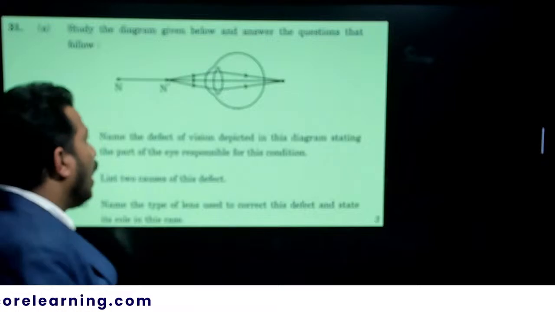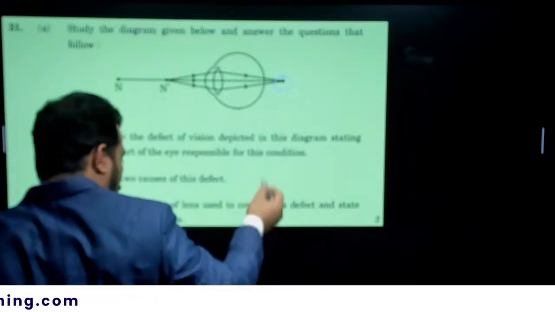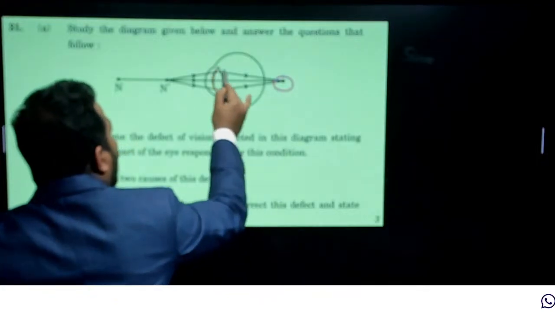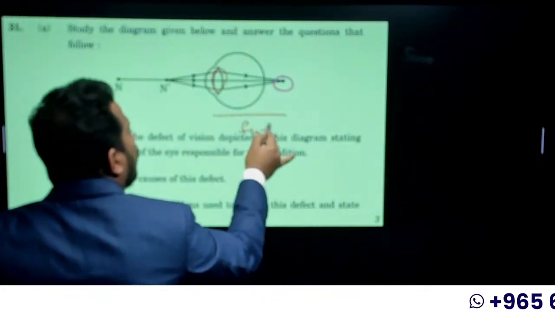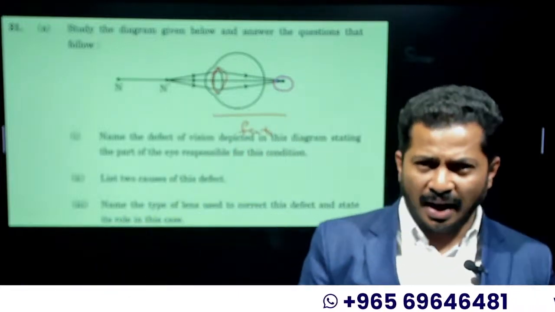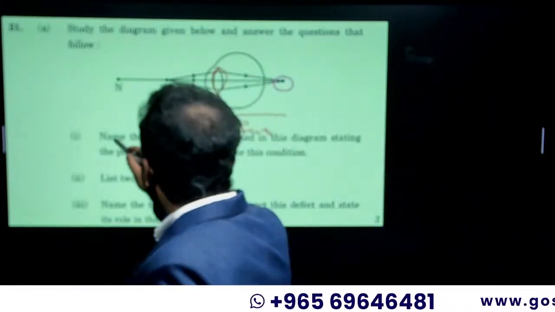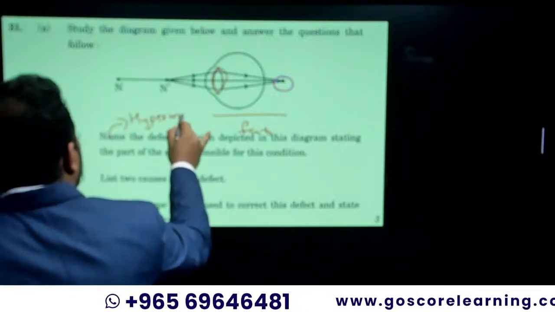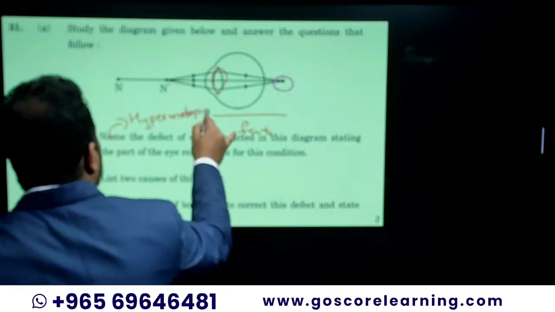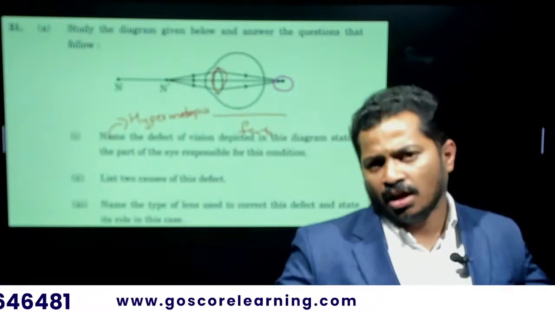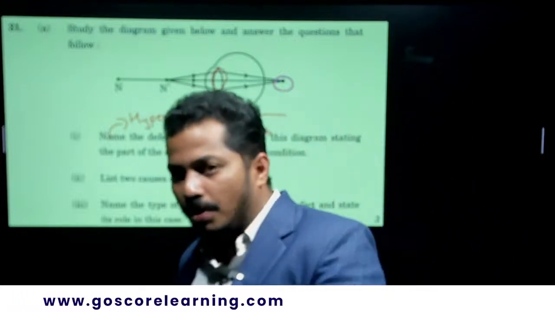Okay, so as the image is formed far from the lens, it is farsightedness or hypermetropia. So no need to learn anything by heart. If the image formed is far away from the lens, it is farsightedness, hypermetropia or long-sightedness.